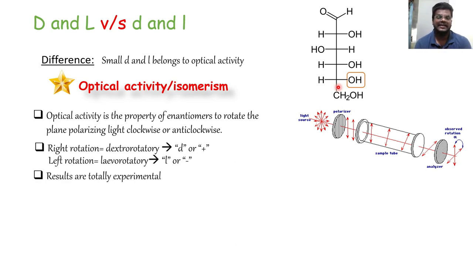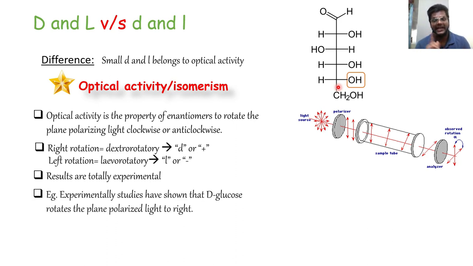Now after analyzing it in the laboratory, we found that this D glucose rotates the plane polarizing light to the right side, that is clockwise. So hence we will name this glucose as capital D small d glucose or capital D plus glucose. It is not necessary that if OH is present on the right side, then it will rotate the light to the right side only. It can be to the left side also.